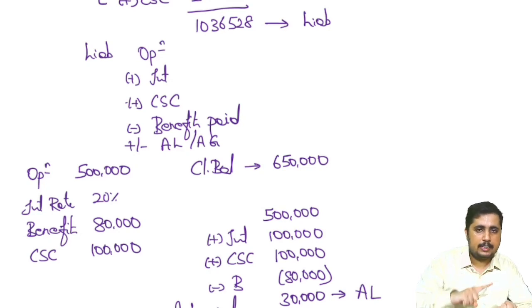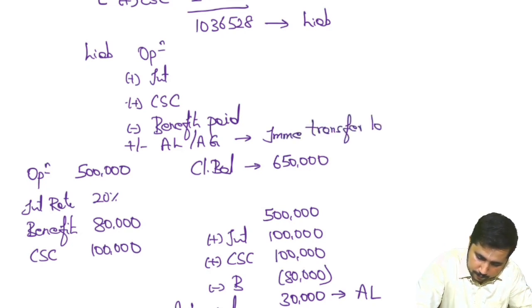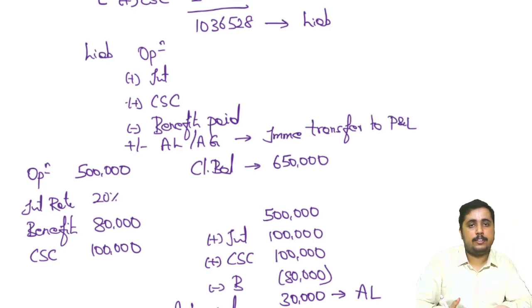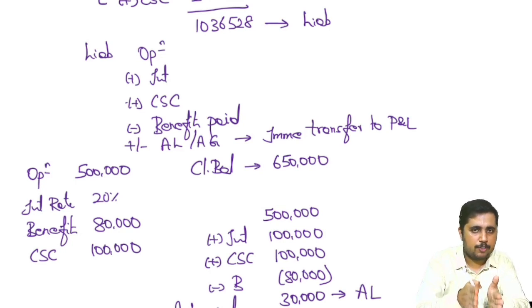So there is current service cost, CSC. Then we have the interest factor. These two things will go to P&L. What should we do with actuarial gain or loss? According to AS 15, it should be immediately transferred to P&L. So even this is also a part of P&L now. Okay. Now what we are talking about, I hope till now we are able to follow this.